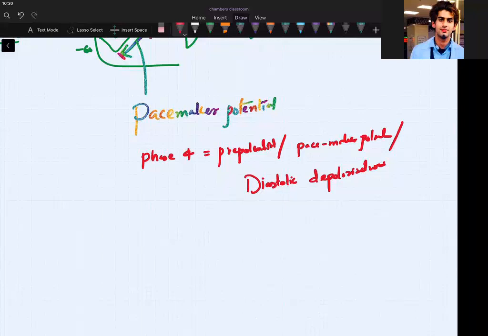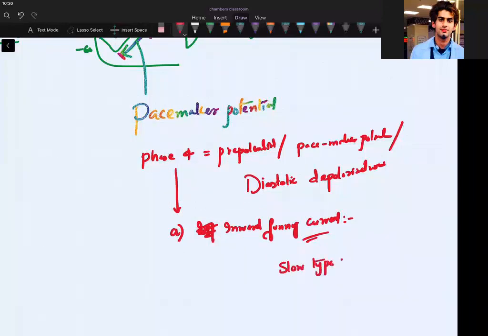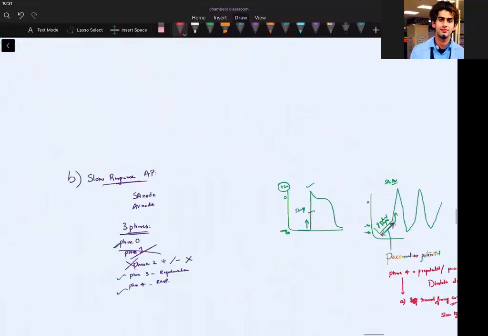So first I will talk about this, phase 4 is done by number 1, or number A: inward funny current. Funny type of sodium channel. It is a slow type of sodium channel, which is also called H channel. Have we written everything fine?